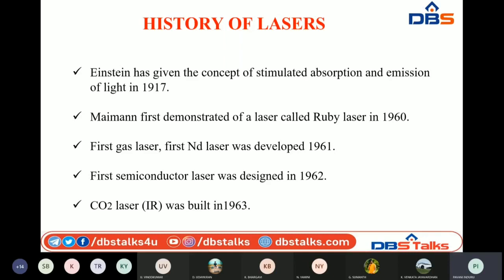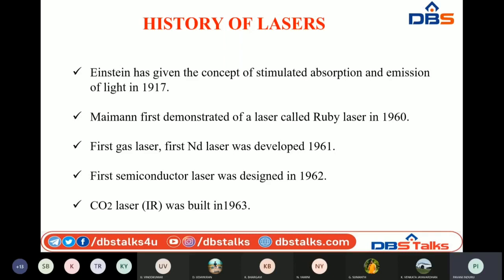Understood? The first gas laser, and the neodymium laser, which is a solid laser, these two were developed in 1961. After that, the semiconductor laser was designed in 1962. After that, another gas laser known as the carbon dioxide laser, which works in the infrared region, was built in 1963. Like that.